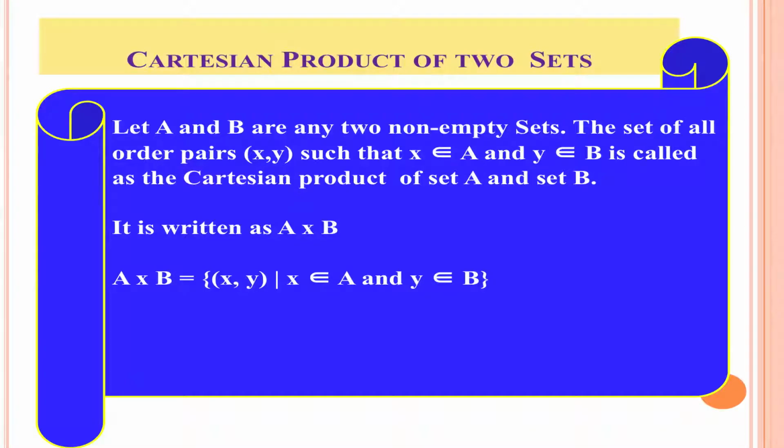Now we shall discuss the Cartesian product of two sets, which is another important aspect in order to understand relations and functions. Let A and B be any two non-empty sets. The set of all ordered pairs (x, y) such that x belongs to A and y belongs to B is called the Cartesian product of sets A and B, and it is written as A cross B. A cross B equals the set of (x, y) such that x belongs to A and y belongs to B.